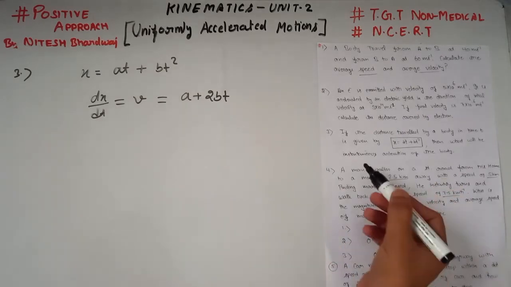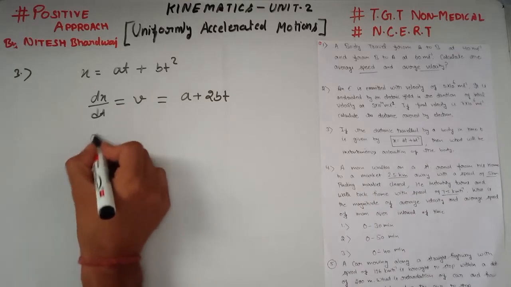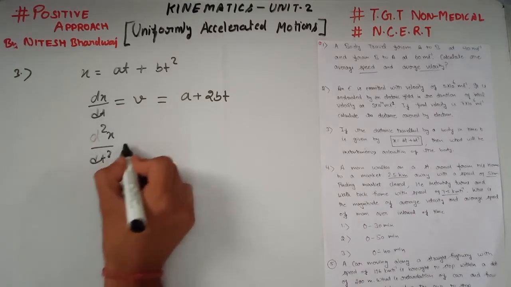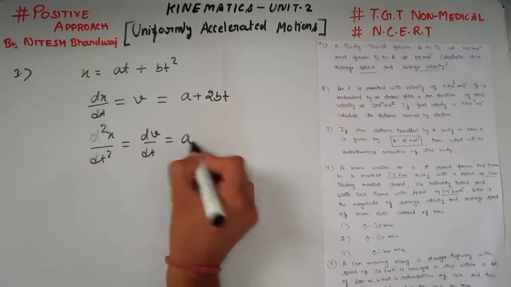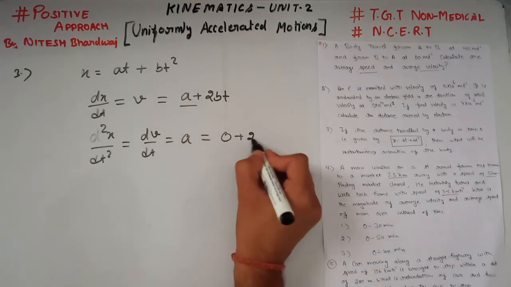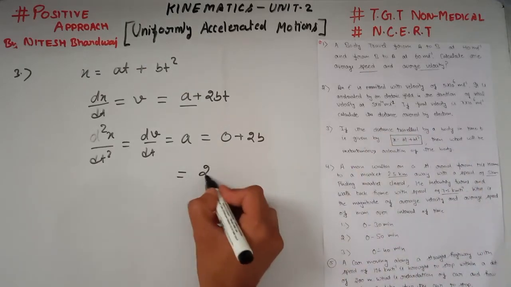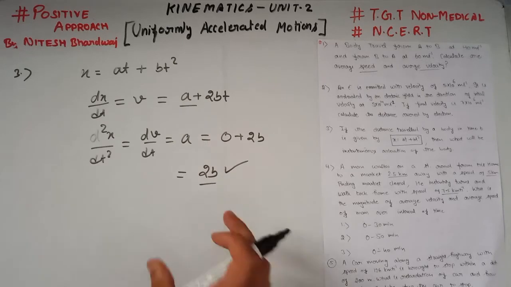Now, but we have to calculate instantaneous acceleration. Here again we have to differentiate with respect to t. We can get d square x over dt square, which is equal to dv over dt, which is equal to acceleration, which is equal to, this is a constant term, 0 plus 2b. So here the instantaneous acceleration of the body is equal to 2b. Very easy numerical. I hope this numerical is also clear to you.